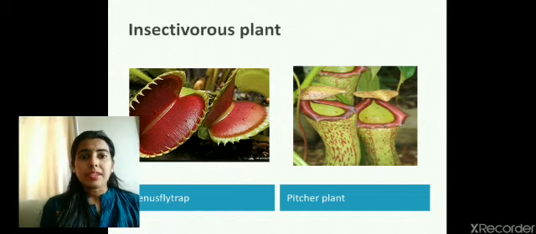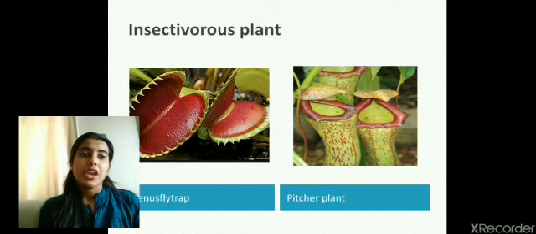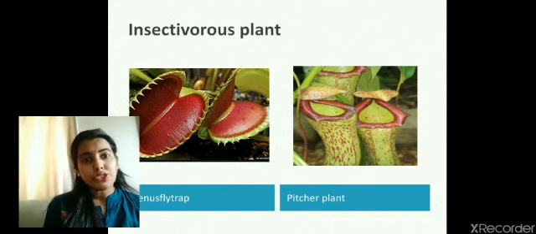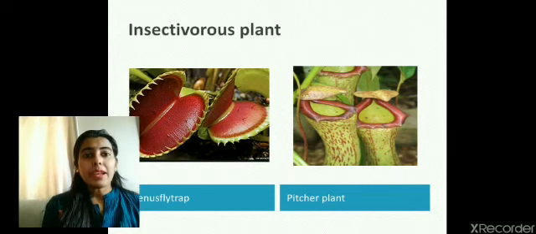Because these plants grow in soil which is deficient in nitrogen content, they depend upon these insects to supplement their diet. As you can see here, these plants are green in color. They are doing photosynthesis, but still for some of their nutritional requirements, they depend upon insects. That is why they are consuming insects. They are generally found in marshy areas.